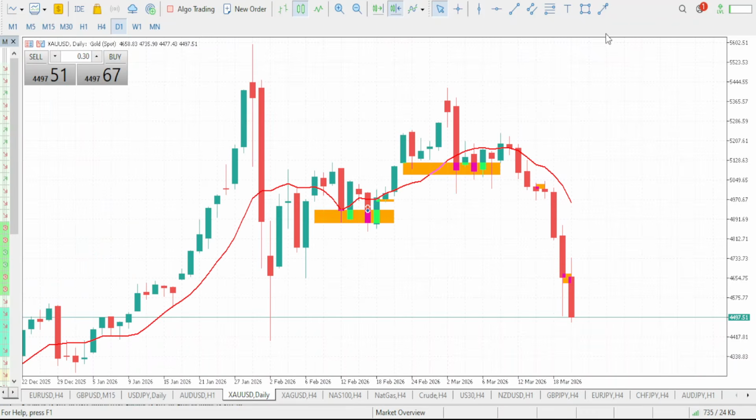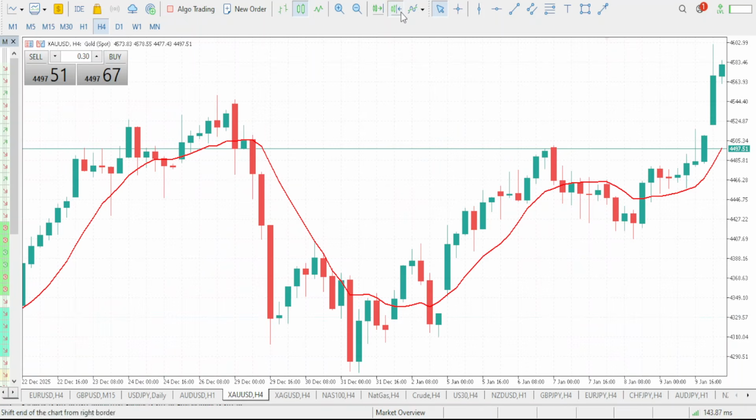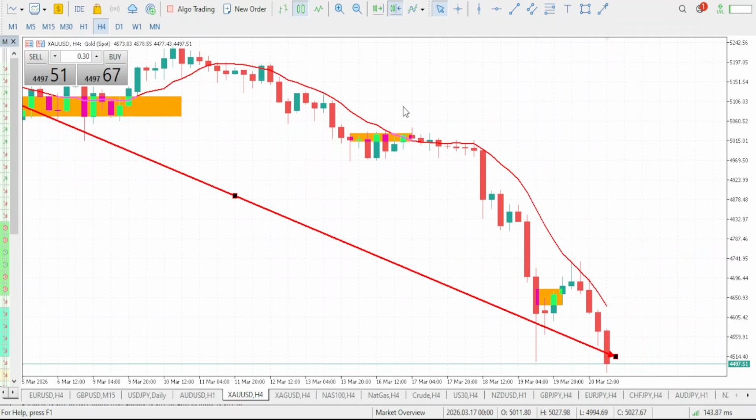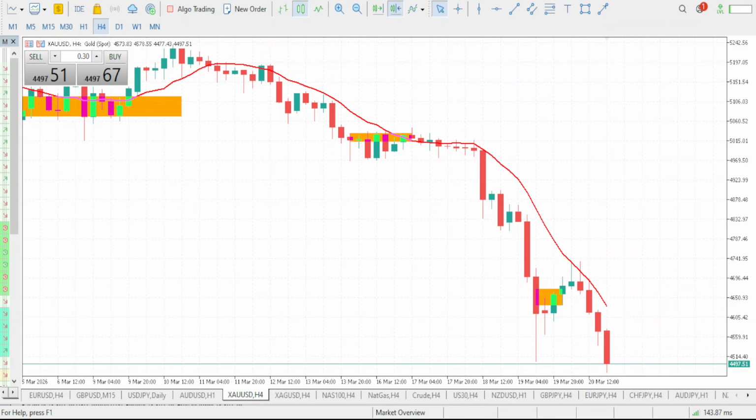Now back to our daily time frame, you can clearly see it right here. We are also in the downtrend. So gold is literally trending to the downside. Now let's go down to our 4-hour time frame, guys. Now this is the 4-hour time frame. You can see that market is giving us a series of lower lows and lower highs. So what I'm trying to say is that whatever you want to be doing on your gold, you should be anticipating a sell. You should be going in for the sell. Look for your sell setup. That is what you should be looking out for.